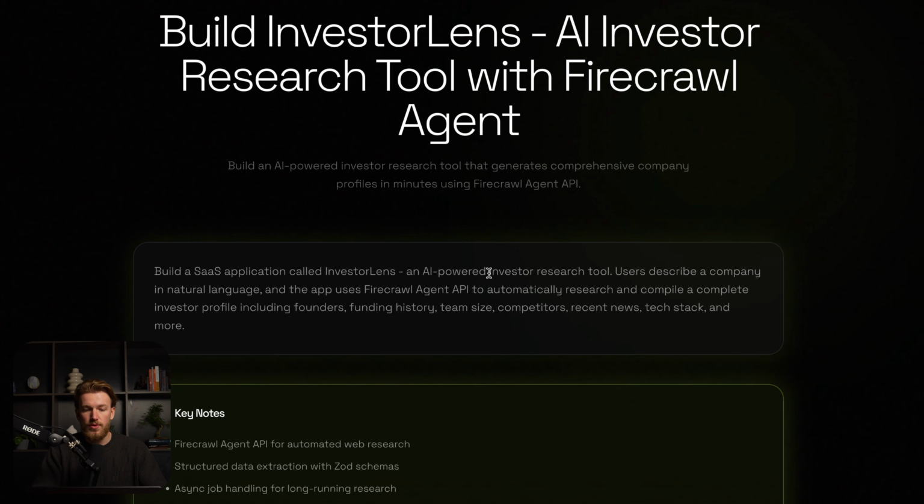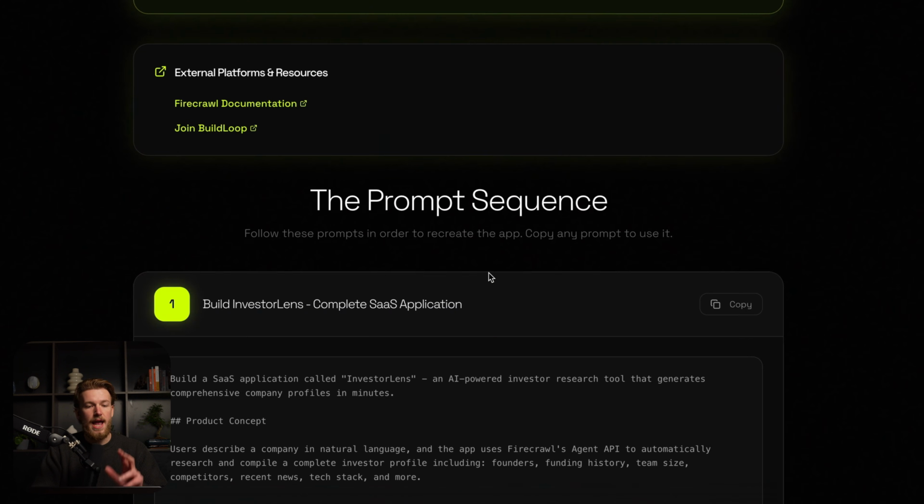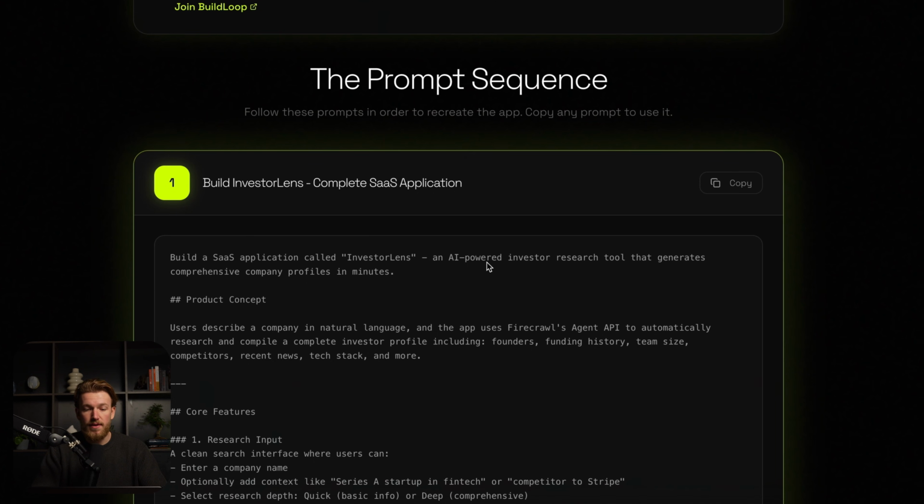So what we can do is we can scroll down back here and we have our copy button, and this will give us our prompt. And I will also share this like a template. So I will actually put a link in the description where you can just very simply remix the whole app. But you can obviously also start from scratch and do this yourself. So in this case, we can just copy it right here.